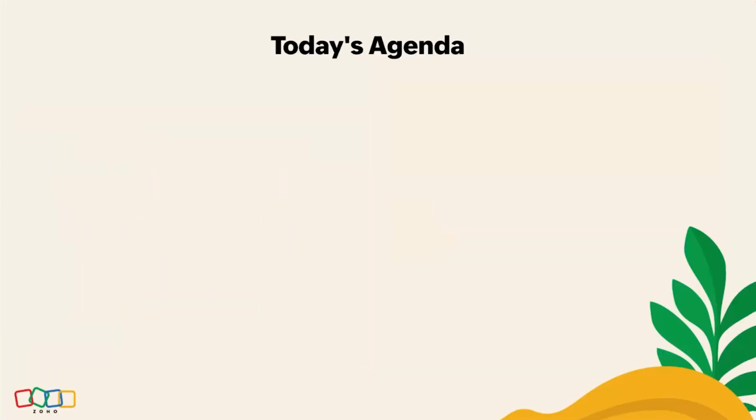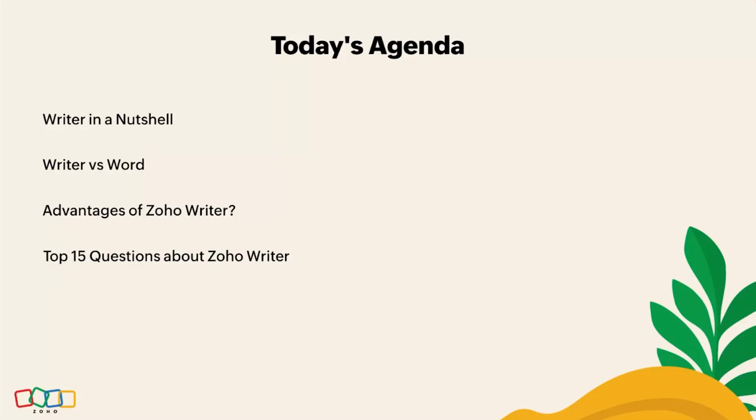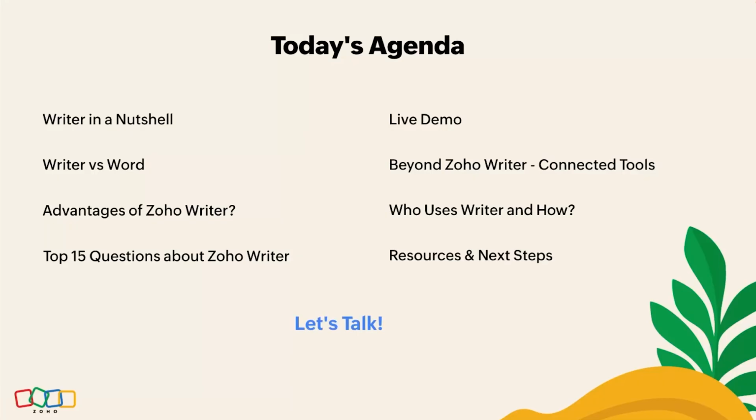Let's take a quick look at what we'll cover today. We'll start with a quick introduction to Zoho Writer and an overview of how it compares to MS Word, your top frequently asked questions answered, and a hands-on live demo along with applications that are beyond Zoho Writer. We'll also discuss real-world use cases, and we'll wrap up with the Q&A session. So we'll aim for about 5 minutes for the introduction, 8 minutes on the comparison, 10 minutes for the demo, 10 on the FAQs, and 5 minutes to close.